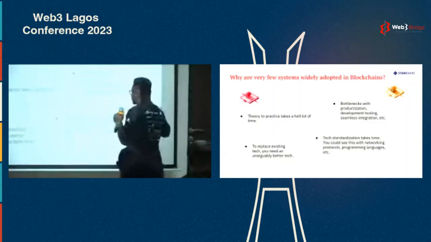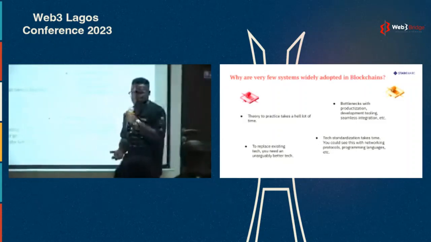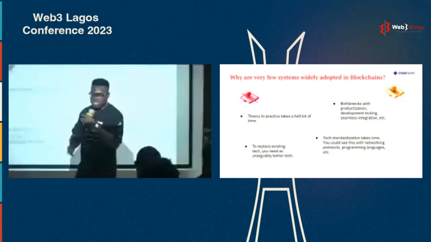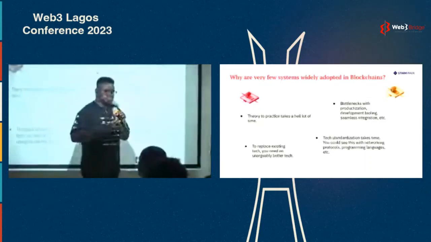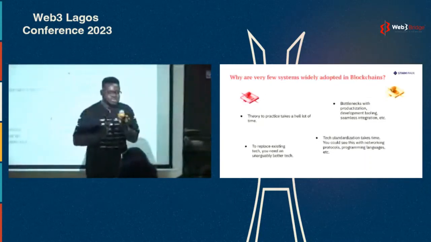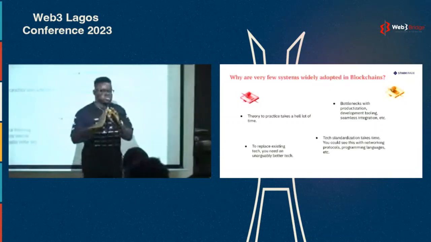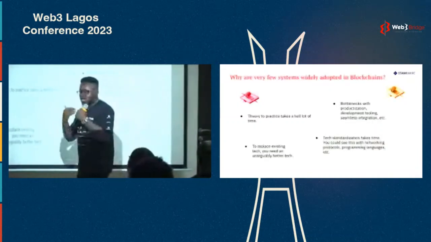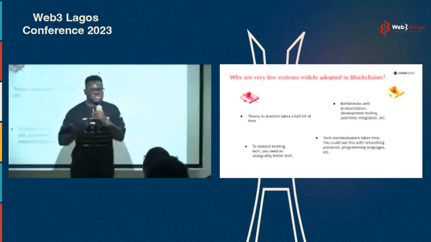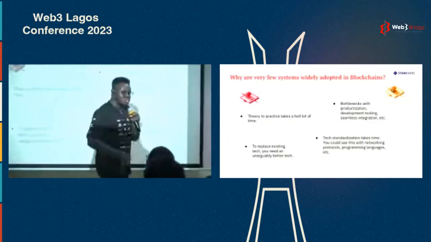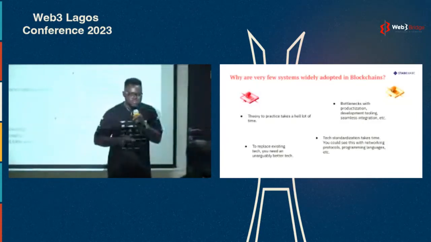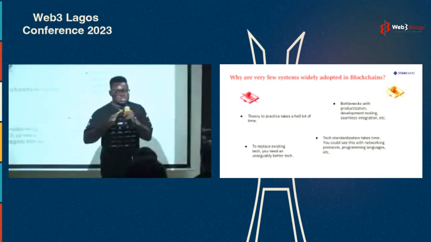Then, of course, there's productization and development because, for example, what we do with Starknet, we try to ensure that the normal person or the normal developer does not need to understand how zero knowledge proofs work, does not need to understand how STARKs work and a whole lot of other things. We tend to create high level tools you can use to interact and do all those things, right?